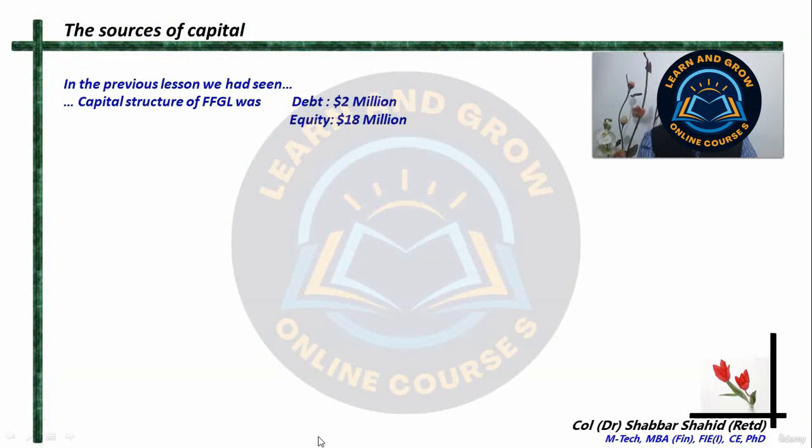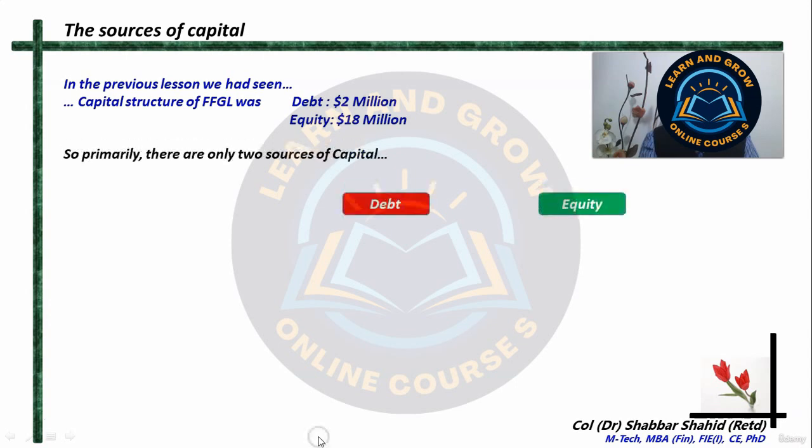Alright. So in the previous lessons, we have seen the capital structure of this company called Five Friends Garments Limited. The capital structure was $2 million of debt and $18 million of equity. We had seen that the debt equity ratio was 1:9. So primarily there are two sources of capital. One is the debt and the other is equity.